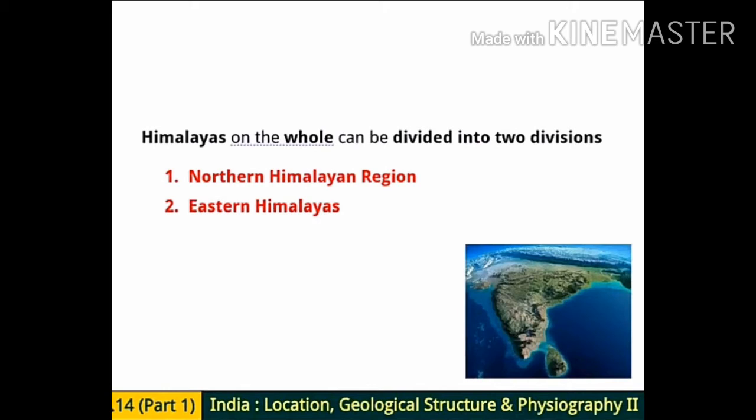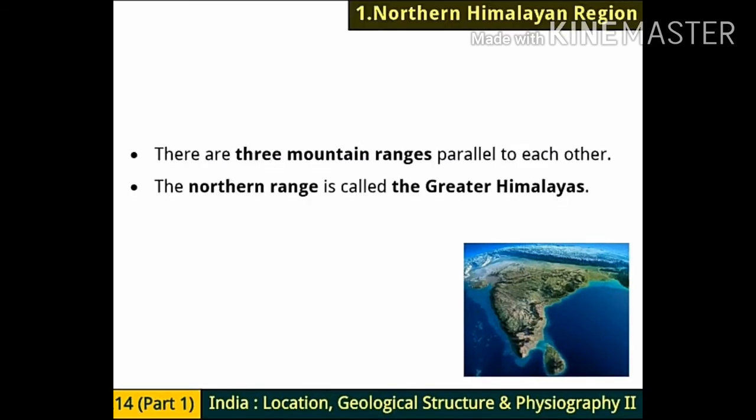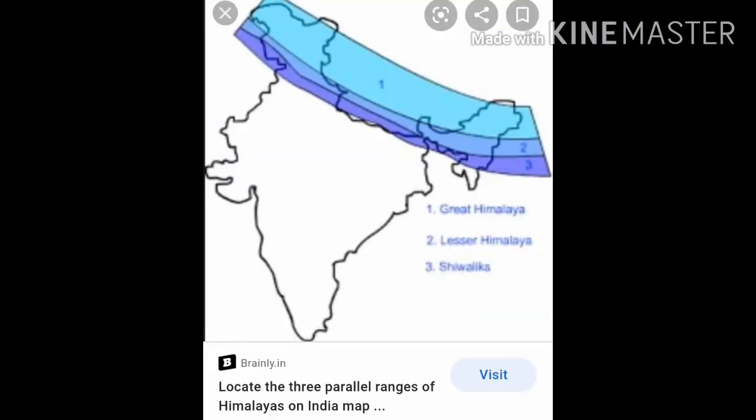Northern Himalayan region means the Himalayas which is spread over the north side, while Eastern Himalayas means it is spread in the east side. In that, we will learn first the first point, Northern Himalayan region. So see, there are three mountain ranges parallel to each other. So my dear students, three ranges are there in parallel, three lines are there, and the first line is called the Greater Himalayas.